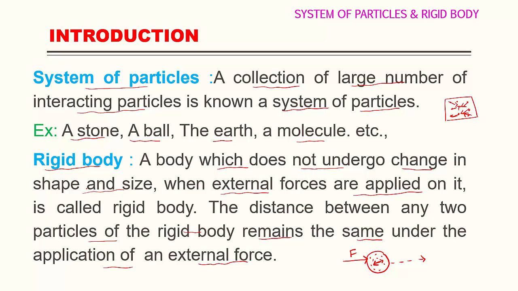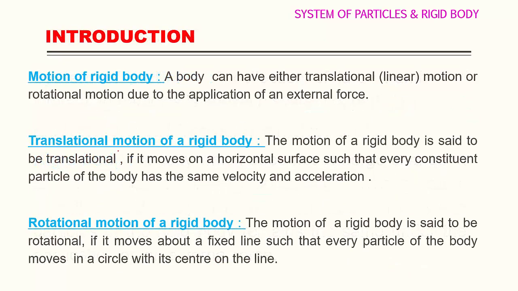So this is called a rigid body, system of particles and rigid body. What is a system of particles? A collection of a large number of interacting particles. These are called a system of particles. And what is a rigid body? A body which does not undergo change in shape and size when external forces are applied on it. This is called a rigid body.